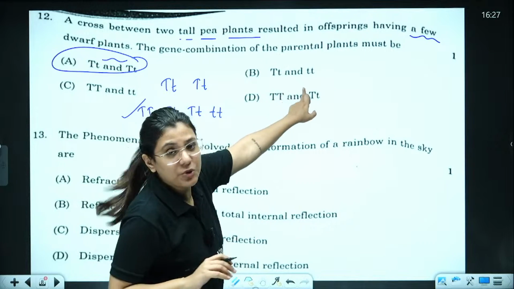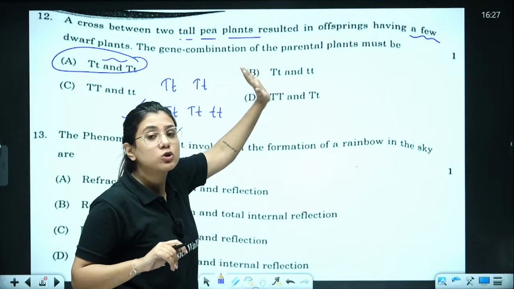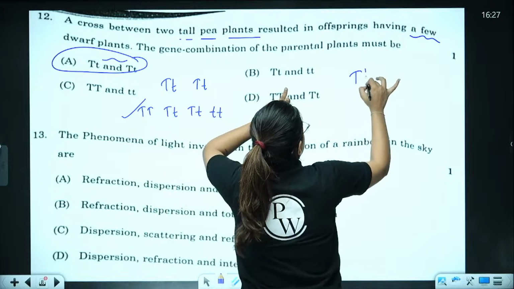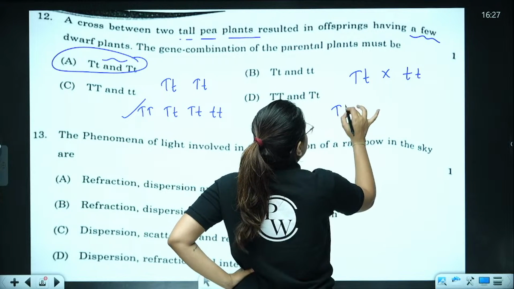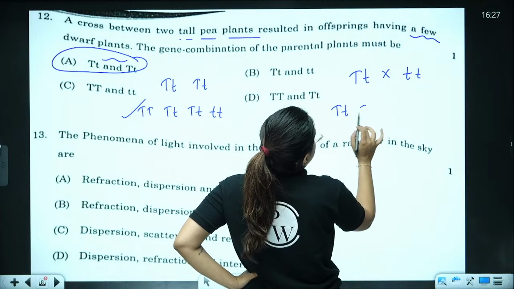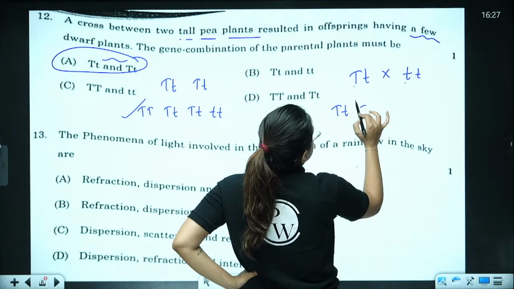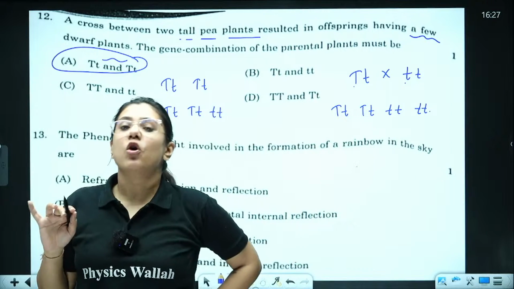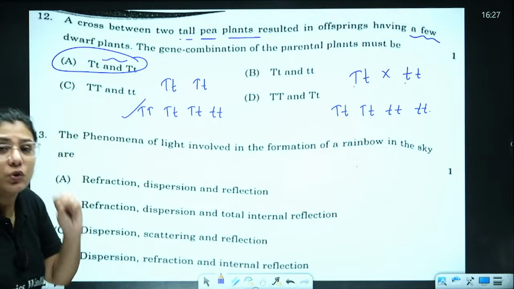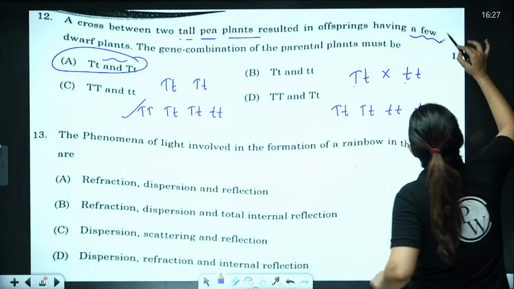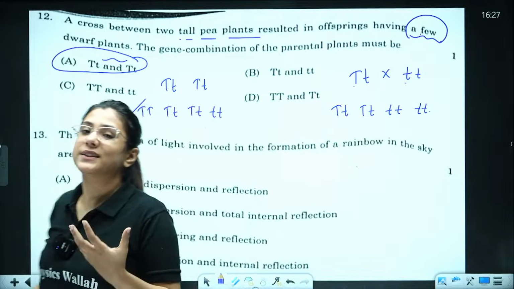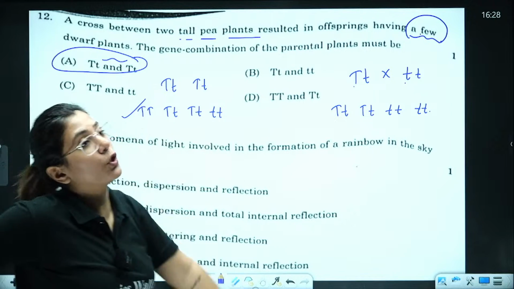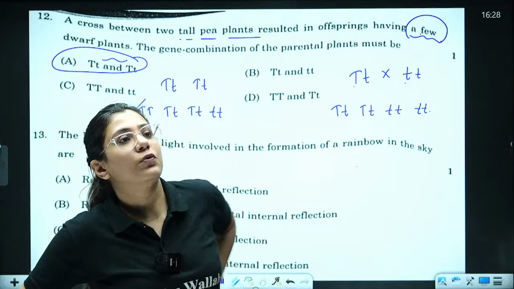Now, let's come to option B, because some of you must be thinking that option B is also going to give you dwarf plants in the cross, right? Let's do it. Capital T, small t crossed with small t, small t. So, we get the answer as capital T, small t, and so on. In both the cases, we are getting dwarf plants, but it says having a few dwarf plants. So, here it is very important to reread the statement that it has a few dwarf plants. That is why we are voting for option A.